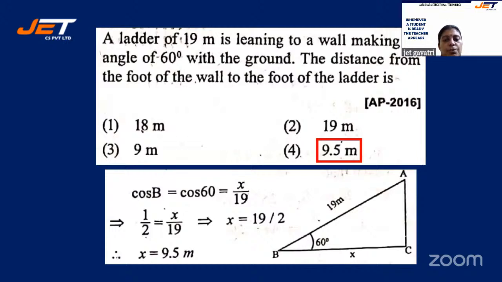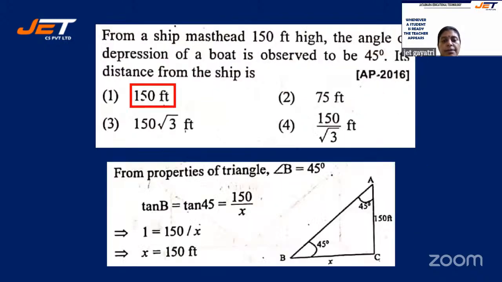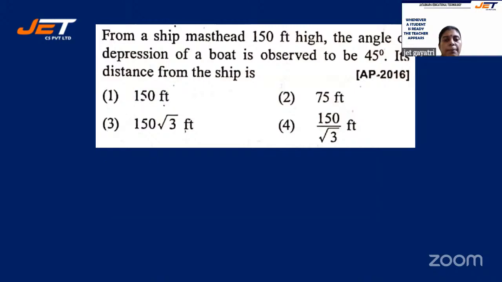Yeah. So a ladder of 19 meter is leaning to a wall, making an angle of 60 degrees with the ground. The distance, once again, sorry, one more sum got missed.